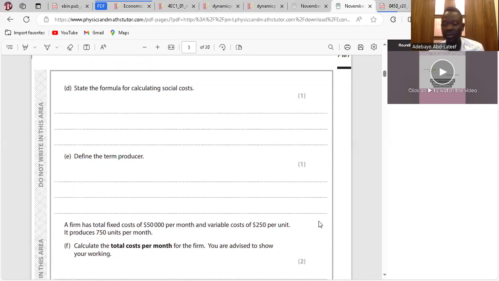Define the term producer. A producer is a firm that supplies goods and services. An individual that supplies goods and services. The government that supplies goods and services. They are all producers. Clear?